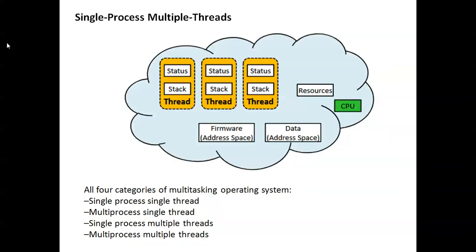Only one slide is left. The single process, multiple thread: there is a single process, but it has, let's say, a stack and status per thread. That is more than one thread, which is called multiple threads. So multiple threads are present in a single process. This is what we call single process, multiple thread. So there are four categories of multitasking operating system: single process, single thread; multi-process, single thread; single process, multiple thread; and multi-process, multiple thread. Thank you.